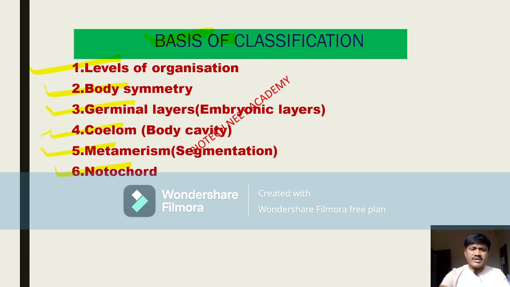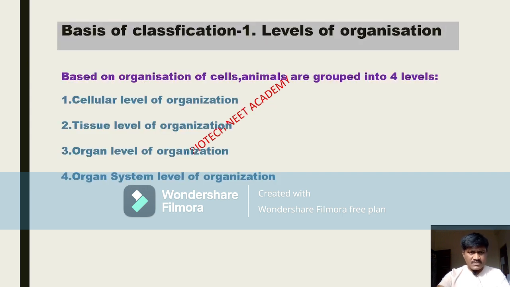First let us try to understand levels of organization. Based on the levels of organization, animals are classified. This is the first one. There are cellular level organization, tissue level organization, organ level organization, and organ system level organization.